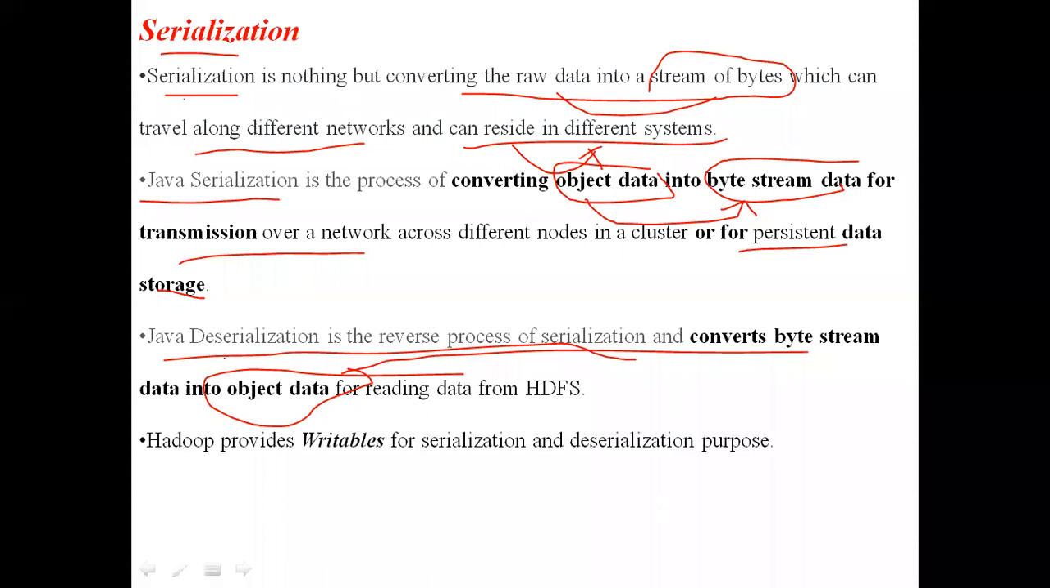When we come to our Hadoop, our topic is the writables. In Hadoop, writables are used for doing serialization and deserialization. How can we achieve serialization and deserialization in Hadoop? With the help of Hadoop writable data types, we can achieve serialization and deserialization.